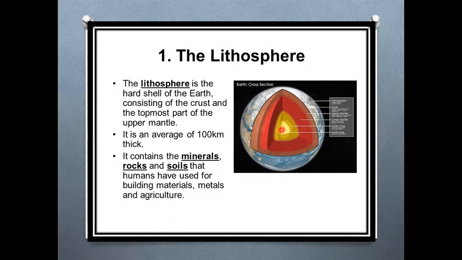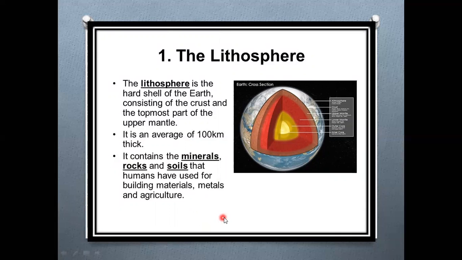So the lithosphere is the hard shell of the earth, and it consists of the crust and the topmost part of the mantle. It is on average 100 kilometers thick. And it contains minerals. What does it contain, children? It contains minerals like rocks and soil that humans use. Which ones are we using? Rocks and soils, because they are used to construct buildings. Yes or no? And we also use them for agriculture.